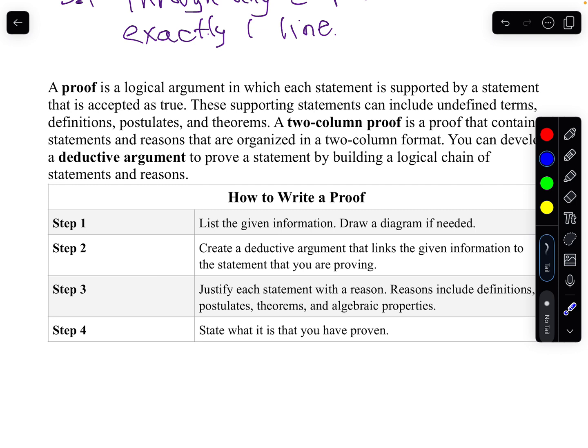We're going to use deductive reasoning. We're going to say, what do I know because of that? And tell me why I know that. The why part is justifying. And then I should end with what I was asked to prove. So you know the first step. You know the last step. You might not know the reasons, and then the proof is going to take you from the beginning to the end. So it's a process to do a proof.